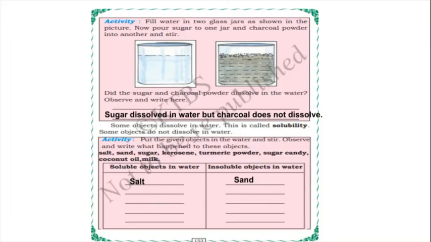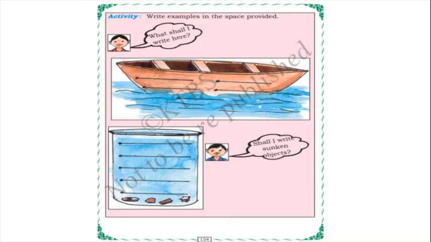In the next, write examples in the same way. What shall I write here? So this is floating. What are the things that will float on the water? You have to make the list here in the board picture. In the down column, shall I write sinking objects?